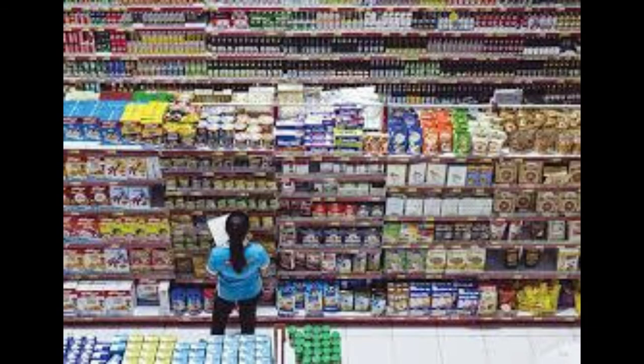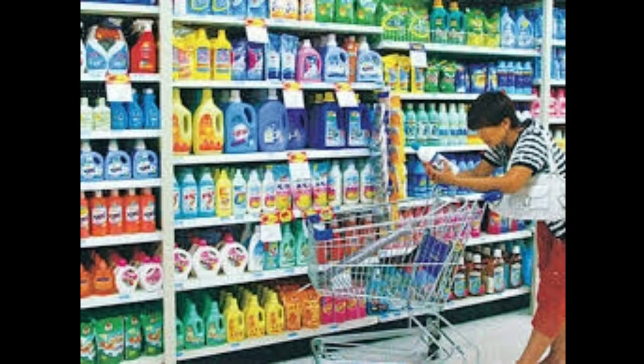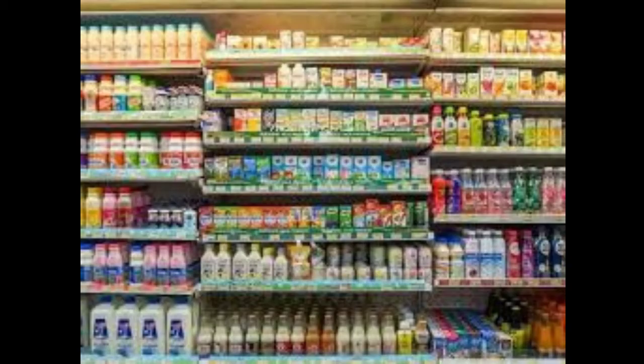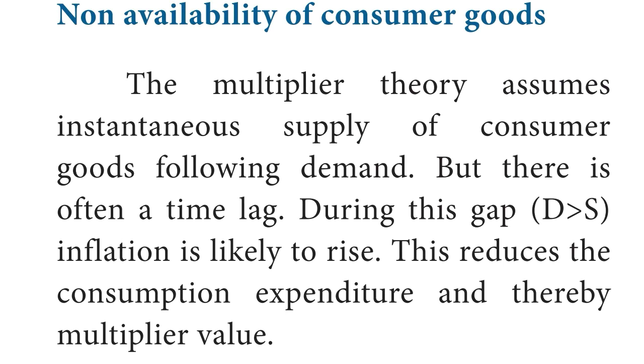Next, non-availability of consumer goods. The multiplier theory assumes instantaneous or immediate supply of consumer goods following demand, but there is often a time lag. During this gap, D greater than S, that is, demand greater than supply, inflation is likely to rise.